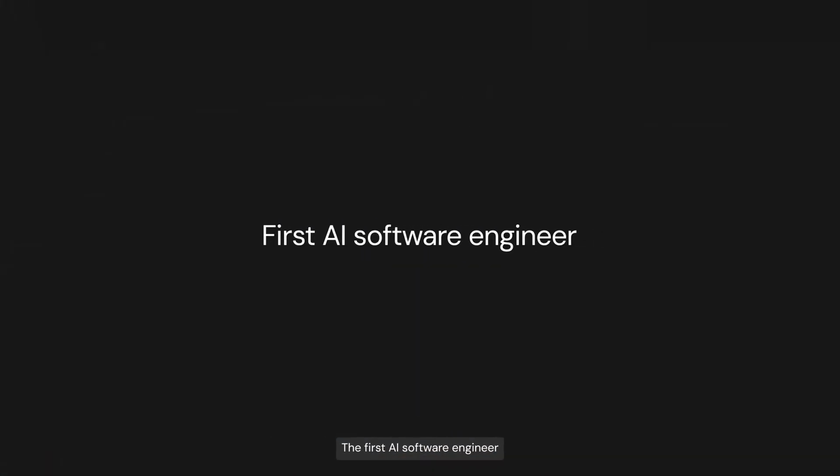Hey, I'm Scott from Cognition AI, and today I'm really excited to introduce you to Devin, the first AI software engineer. Let me show you an example of Devin in action.